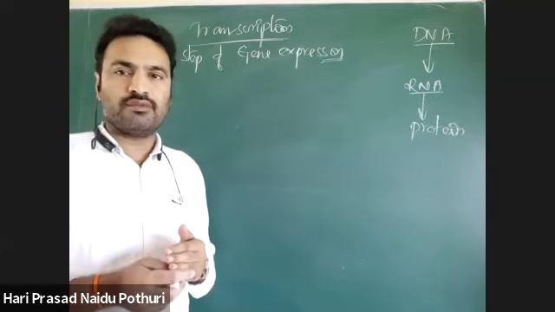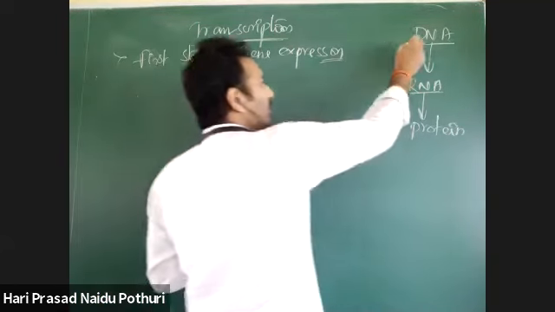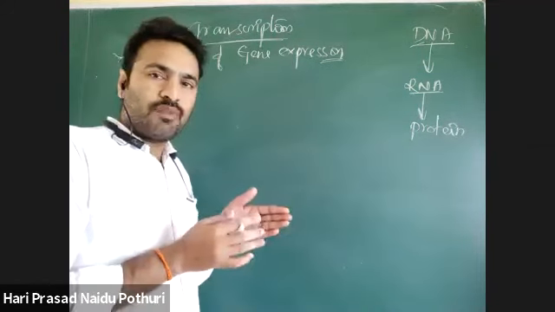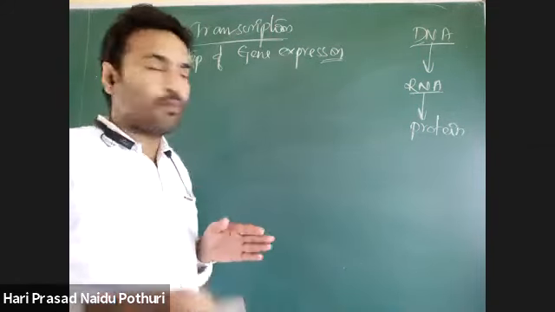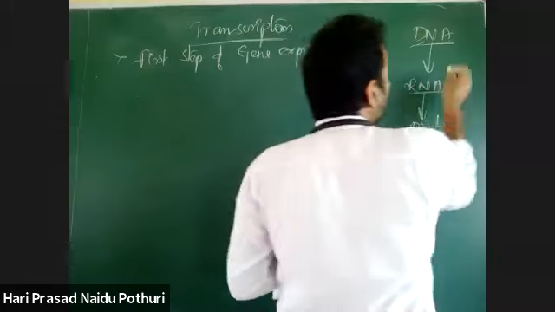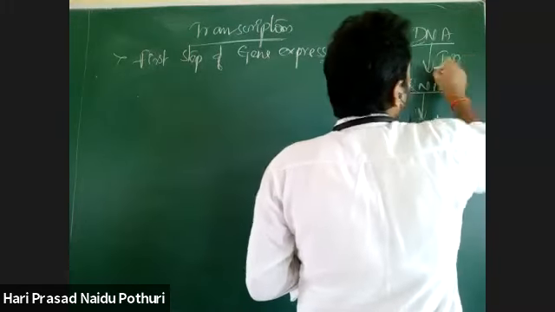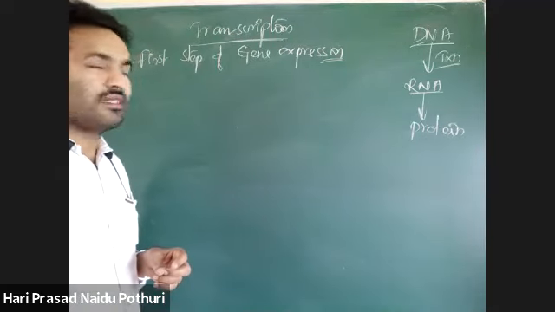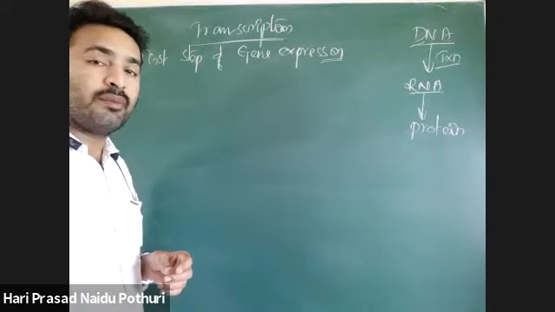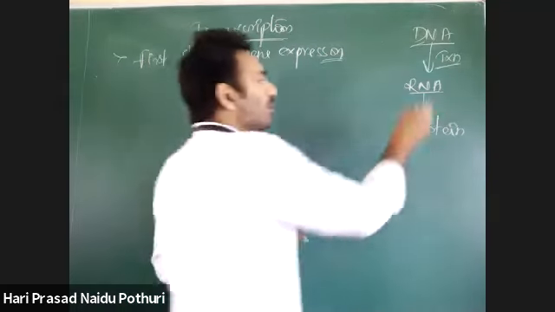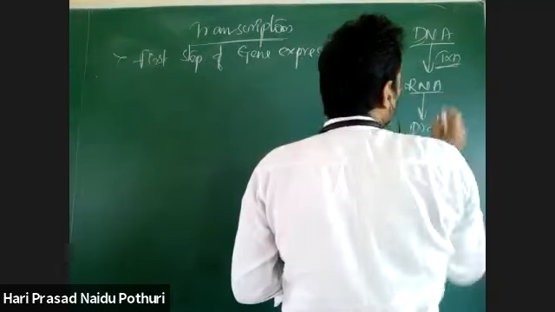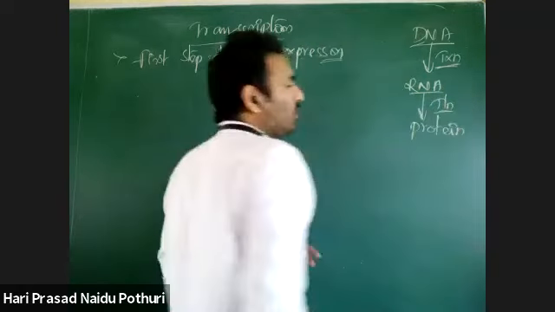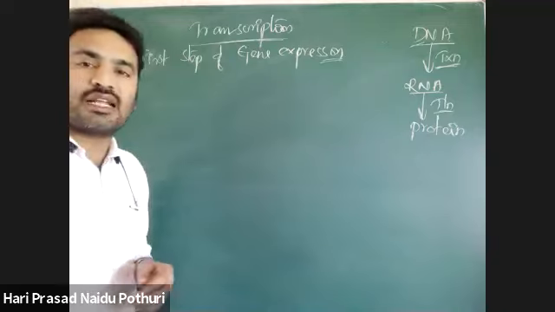But what about organisms that have DNA as genetic material? That DNA cannot be directly decoded into proteins, so it depends on RNA for gene expression. First, based on the DNA there is formation of an RNA molecule. That process is called what? Transcription. Then the RNA molecule is decoded into protein, which is called translation.